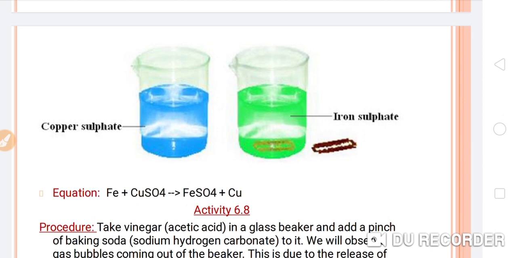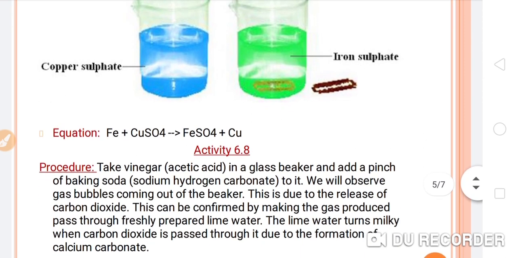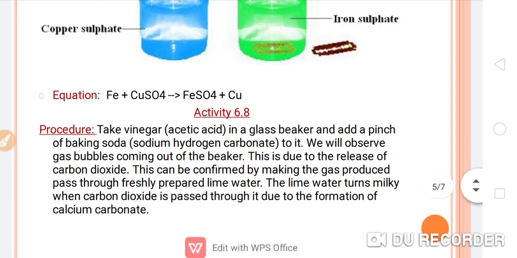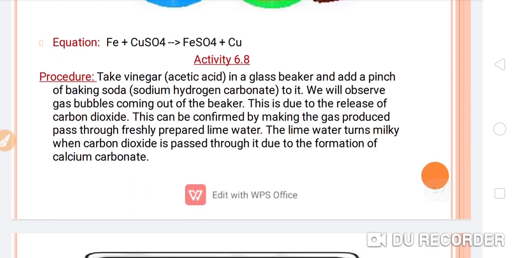place during this process. So let's see here the equation given. When iron is placed inside the copper sulfate solution, the copper is replaced by the iron. Okay, and a new compound is formed, that is ferrous sulfate, and copper is deposited on the surface of the iron. Now next, activity number 6.8.